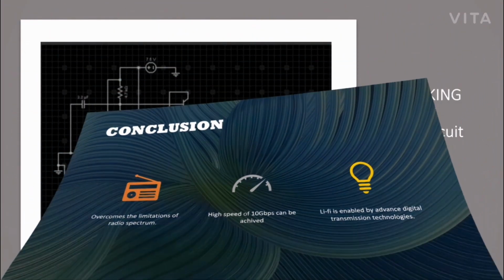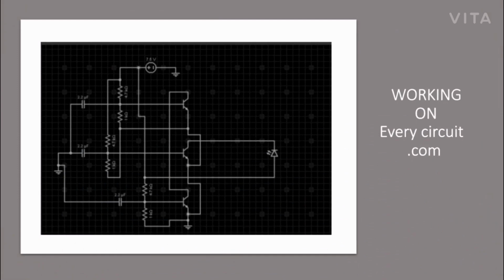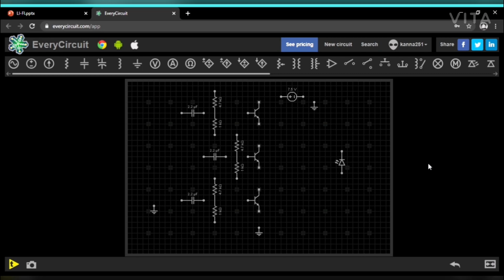Let's see the simulation of the circuit diagram and get the output in everycircuit.com. This is the circuit diagram of light fidelity. Let's get into everycircuit.com and find the output of light fidelity. Welcome to everycircuit.com. It is a user-friendly network. It has many features and many components. Let's see our circuit and get the output for light fidelity.